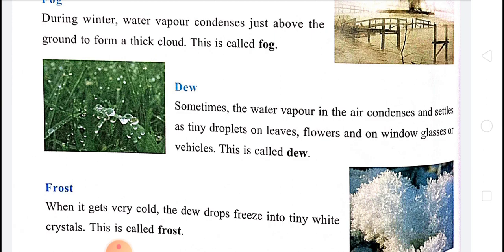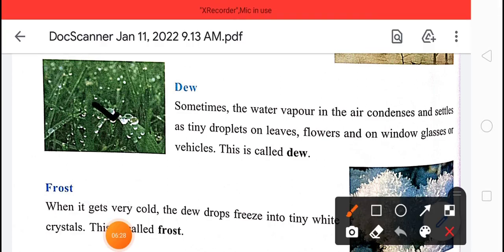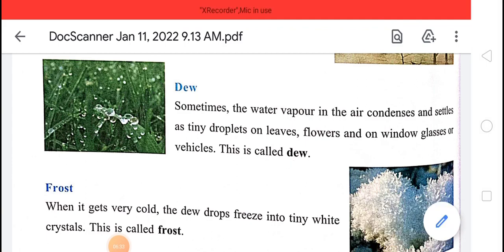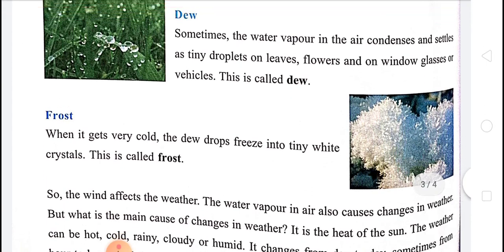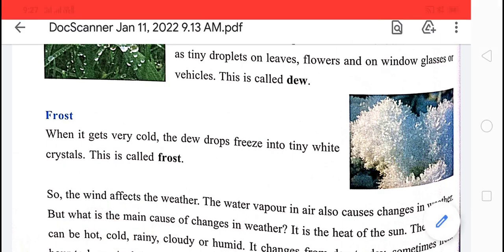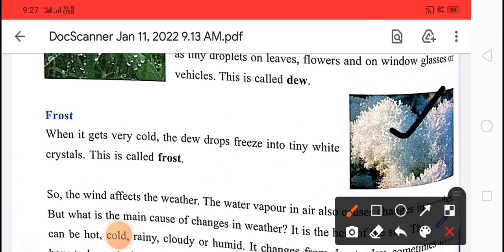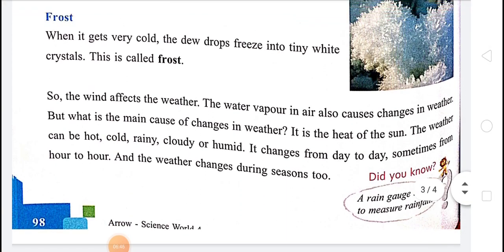This is called dew. Then frost. When it gets very cold, the dew droplets freeze into tiny white crystals, and this is called what? Frost.